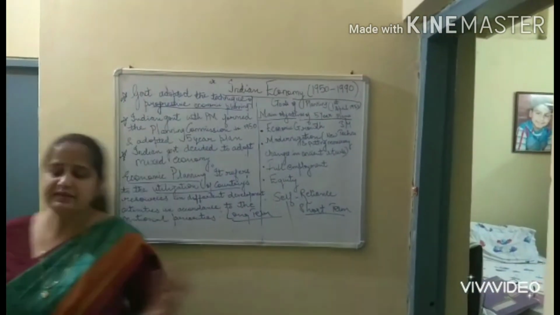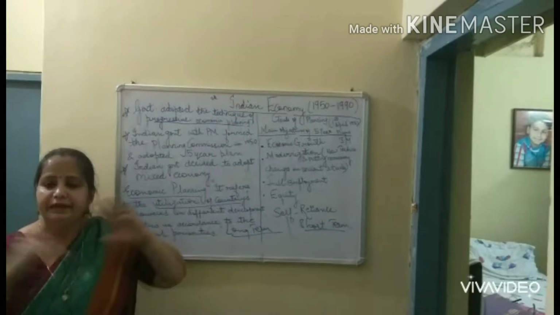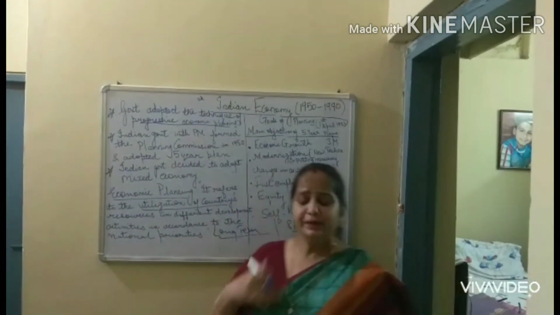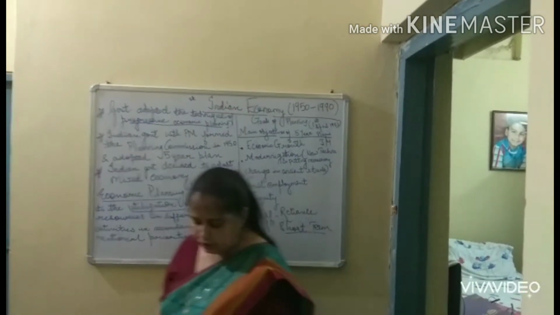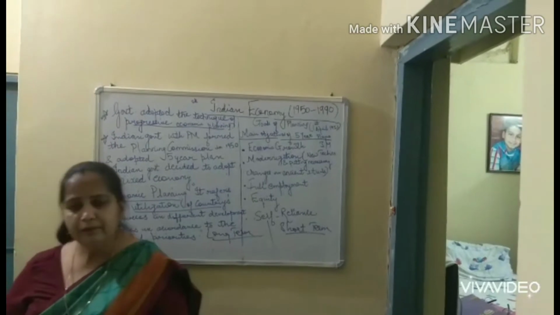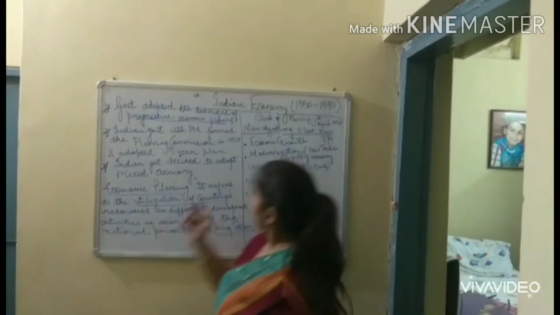In simple words, economic growth means increase in the production of economic activities.